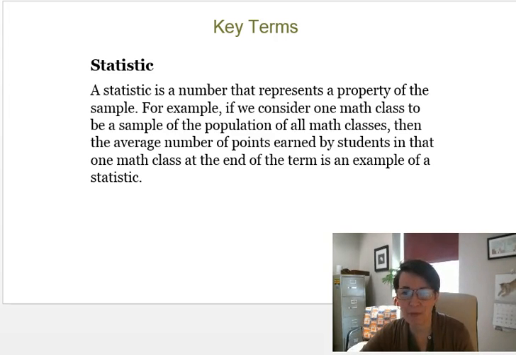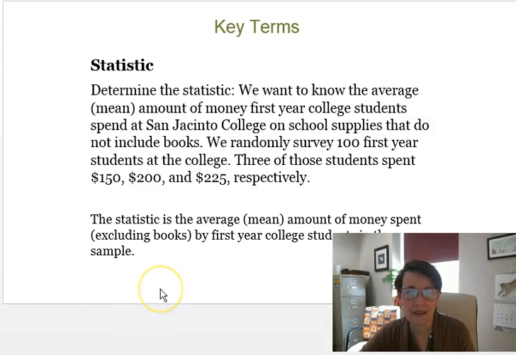A statistic is a number that represents a property of the sample. So we can talk about one math class. It is a sample of the whole population of math classes. And the average number of points earned by a student in that one math class is an example of a statistic. It's the little teeny piece of data. There's a little bit of an explanation for that.